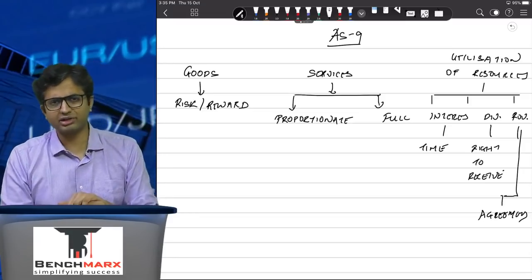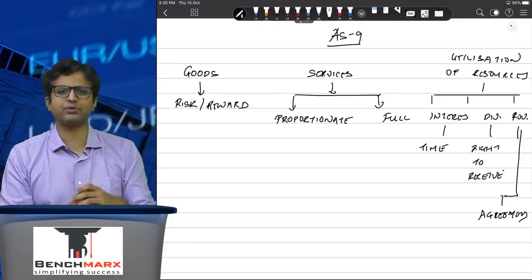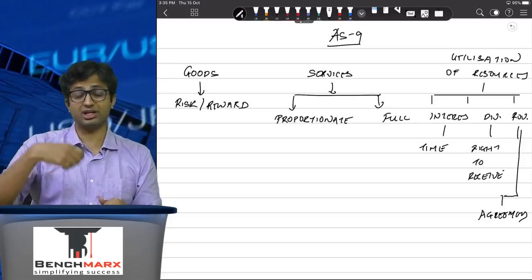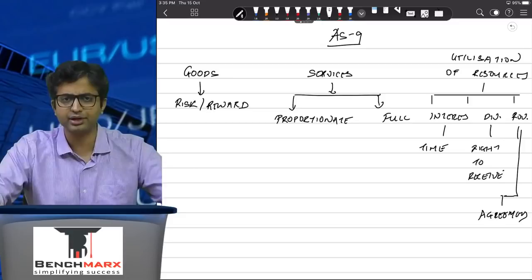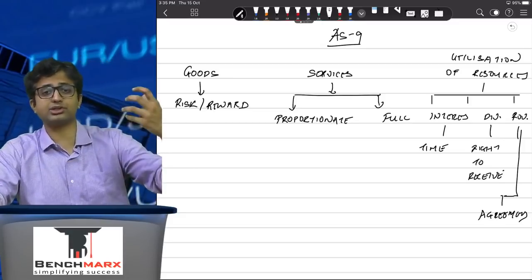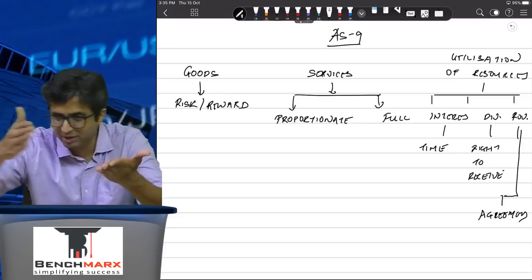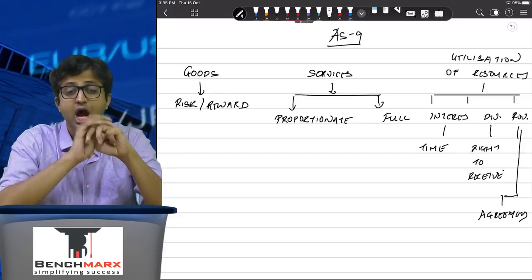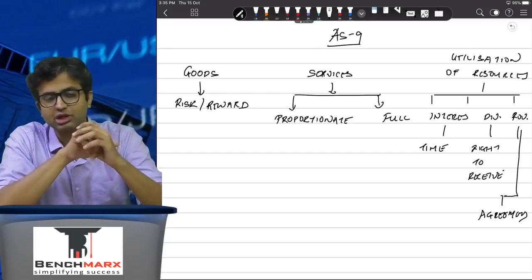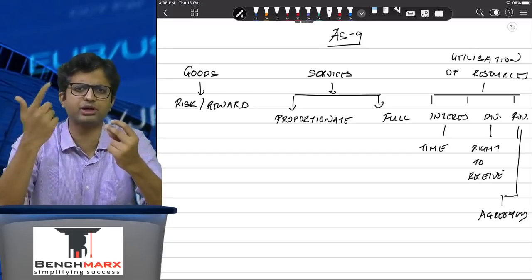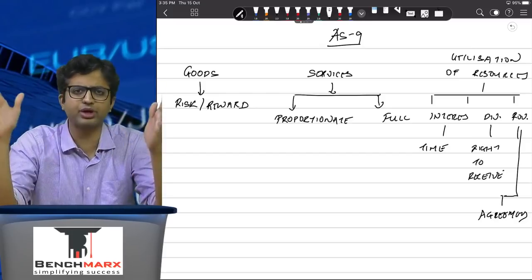There are certain other special cases like cash on delivery. For example, you recognize revenue when delivery is made and cash is paid. There can be certain cases like insurance, where revenue is recognized over the period of the insurance. However, if it is insurance agent commission, revenue will be recognized the moment the policy is effective. You don't have to wait for the entire period.